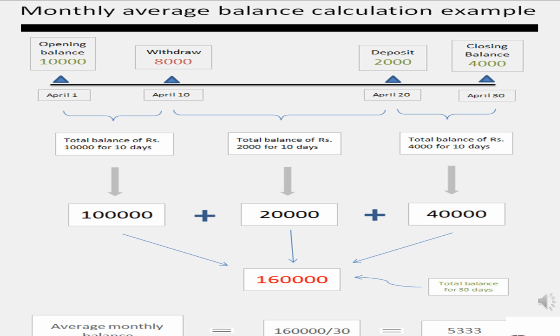Now between the 20th of April to the 30th of April there were no transactions, so his closing balance is Rs 4,000. Which means his total balance between the 20th of April to the 30th of April is 4,000 into 10 days, that is Rs 4,000. Now adding all the total balance, that is 100,000 plus 20,000 plus 40,000 amounts to 16,000. Now divided by number of days in the month, 30, which means 160,000 divided by 30 will give 5,333 rupees. Now that is Rahul's average monthly balance for April, that is Rs 5,333.